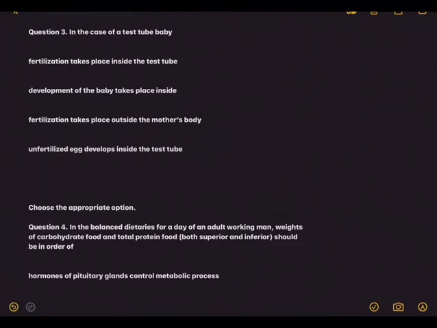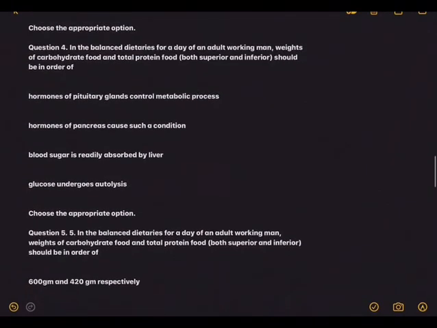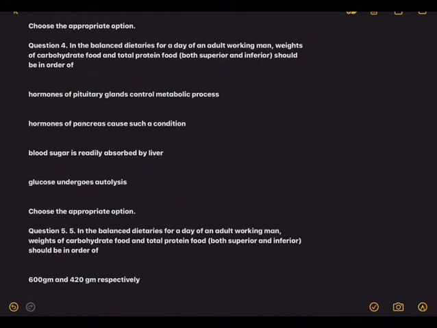Next, question 3. In case of a test tube baby, fertilization takes place inside the test tube. Development of the body takes place inside. Fertilization takes place outside the mother's body. Unfertilized egg develops inside the test tube. So what is the test tube baby? So it is all taking place outside. So which one outside? You decide.